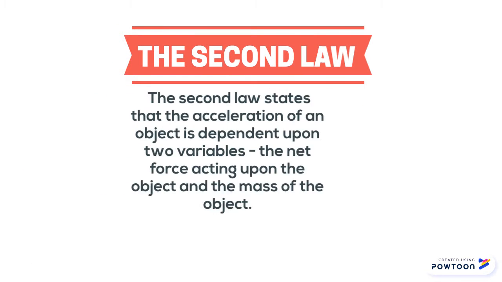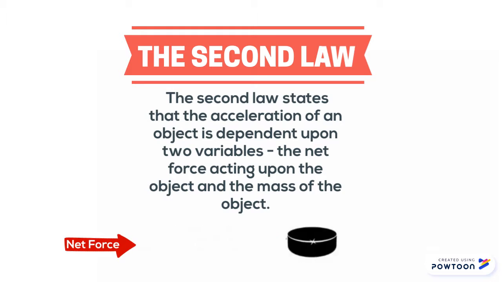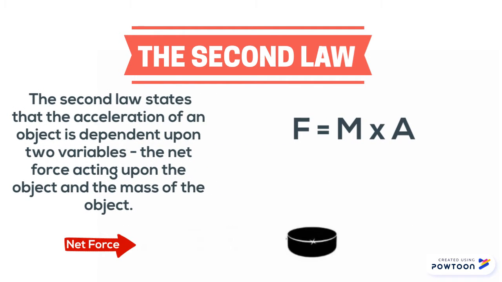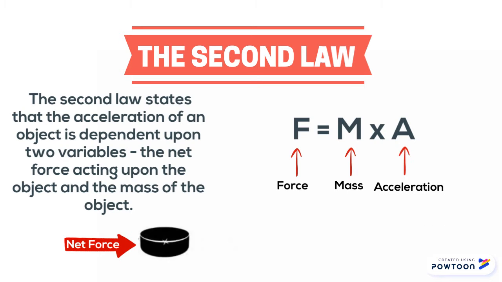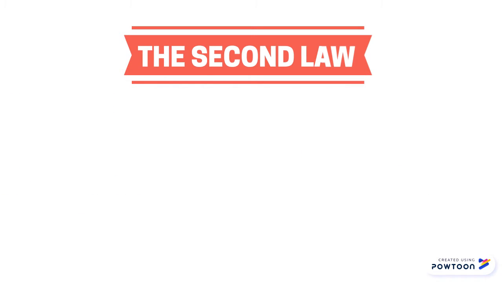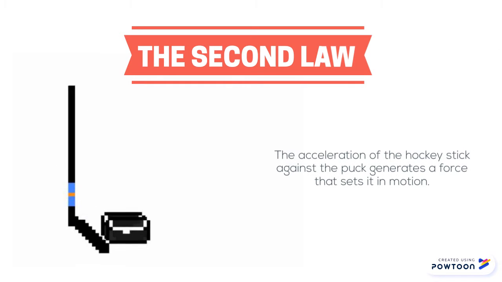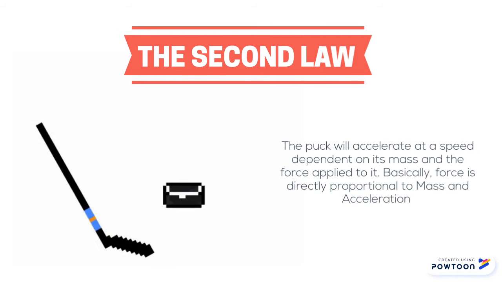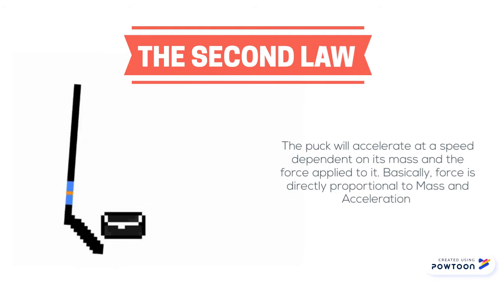Newton's second law of motion states that the acceleration of an object is dependent upon two variables, the net force acting on the object and the mass of the object itself. In simple terms, the law states that force equals mass times acceleration, or F equals m times a. In this scenario, the hockey stick acts as an opposing or external contact force as it strikes and starts the puck in motion. The puck then accelerates at a speed dependent on its mass and the force applied to it.